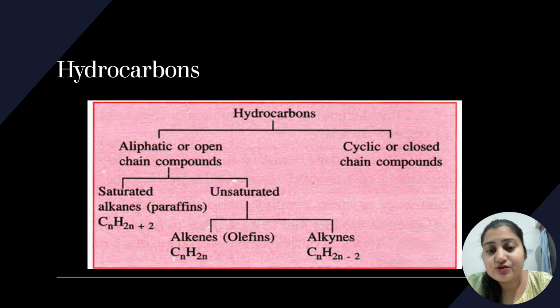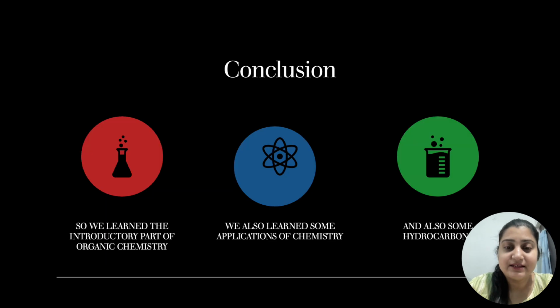H is 2n+2, which means 2 times 1 is 2, plus 2 is 4, so CH4. So what is this called? Methane. Whenever one single carbon is there, meth is added as a prefix, so it is methane. And why ane? Because ane is added, it is alkane. Do you understand that? In a similar way we can understand other things. So let's again continue.